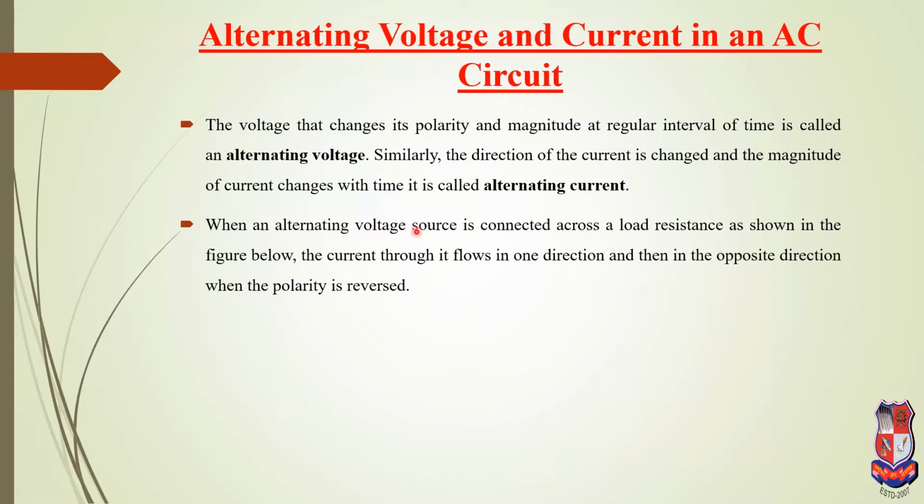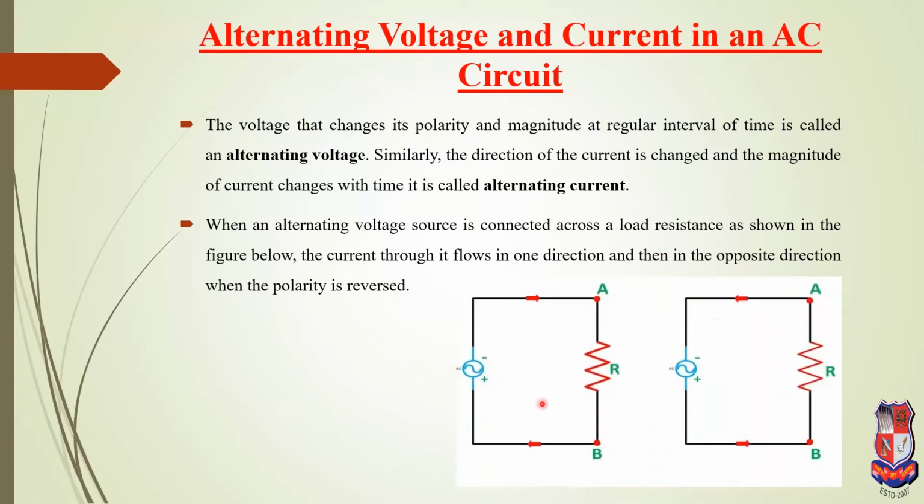When an alternating voltage source is connected across a load resistance as shown in the figure below, the current through it flows in one direction and then in the opposite direction when the polarity is reversed. Here, if the supply is positive here and negative there, the current flows from positive to negative. Okay, positive to negative here, and here negative to positive.